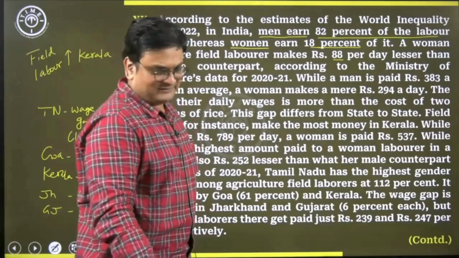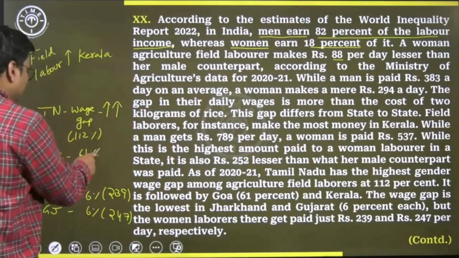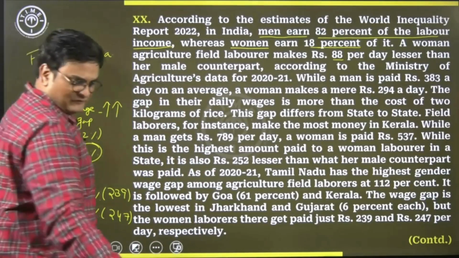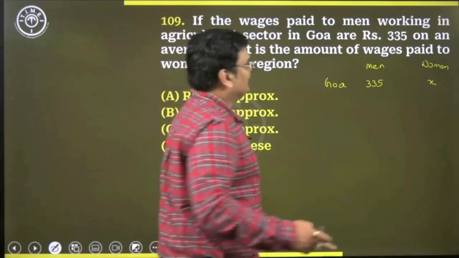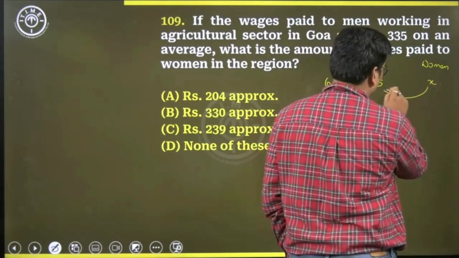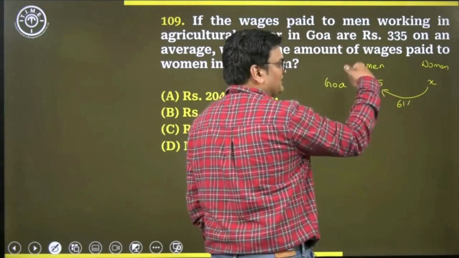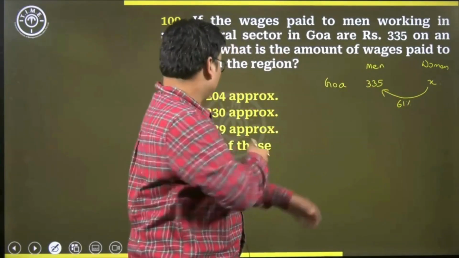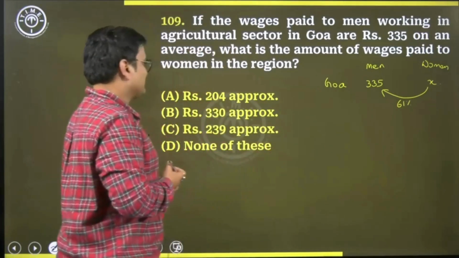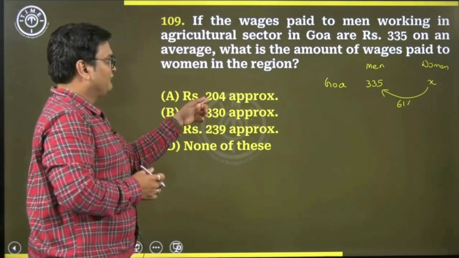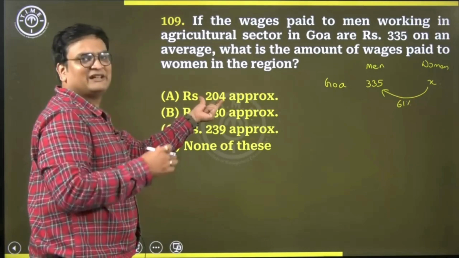If you go back, for Goa, I know that this gender gap was 61%. So I know that this gender gap here is 61%. That means men will be 61% more than the women. Now let's try to check. Let's go by the options once. Let's assume option A is the answer.